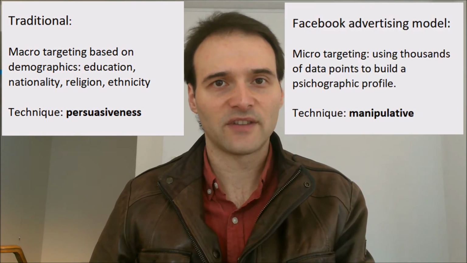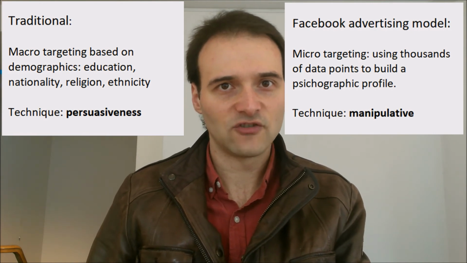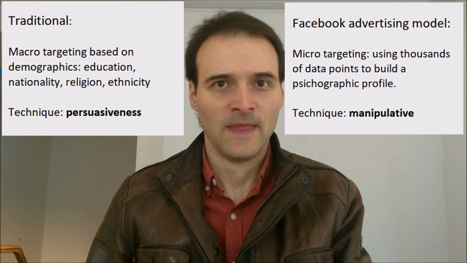By gathering hundreds and often thousands of data points on each of us, they could eventually spot some well-known cognitive behaviors that they could exploit using well-targeted ads. So while in the traditional scenario the targeting was done using macro techniques, this type of advertising is using micro techniques, especially tailored to each individual in person.